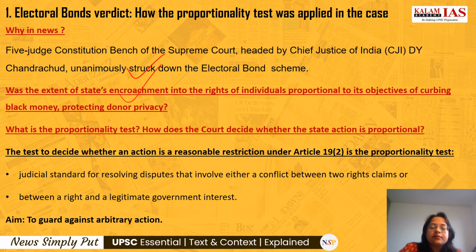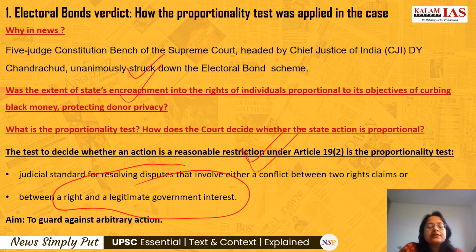The proportionality test is applied between the right and the legitimate government interest. Here the legitimate government interest is to curb black money and protect donor privacy, and the right getting jeopardized is the right to information.